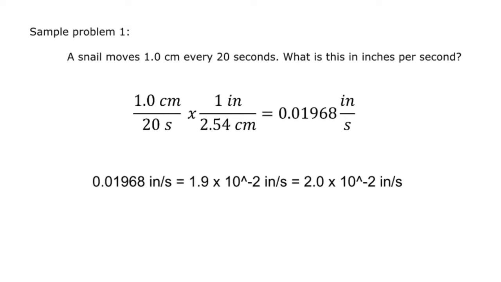1 centimeter every 20 seconds is 1 centimeter over 20 seconds multiplied by our conversion factor, 1 inch equals 2.54 centimeters. Canceling all similar units, we multiply 1 by 1 and divide with the product of 20 and 2.54. The result is 0.01968 inches per second. Expressing the result, 0.01968 inches per second, in scientific notation, we can write it as 1.9 times 10 raised to negative 2 inches per second. By rounding off, we can get 2.0.